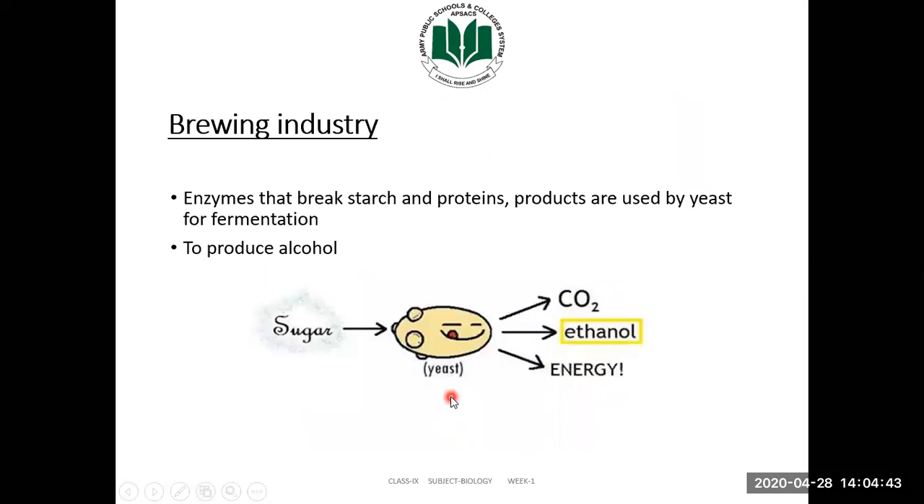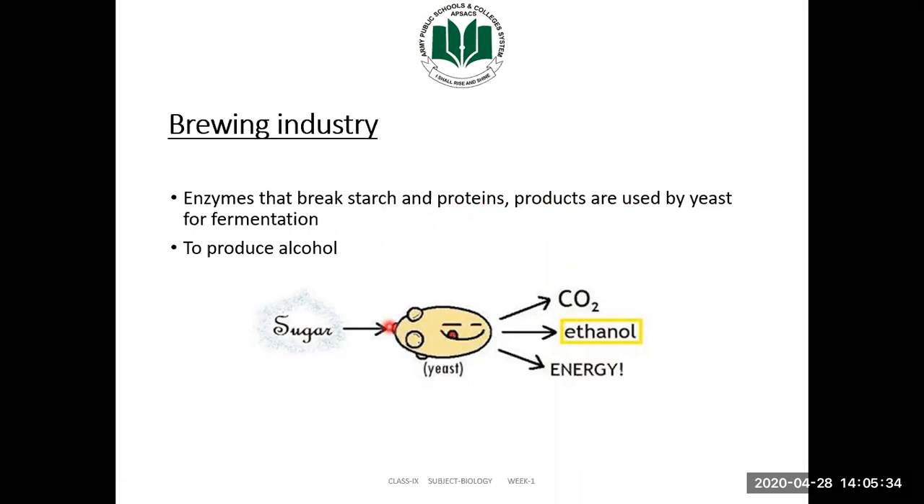Second one is the brewing industry. Enzymes that break up starch, for example amylase, and enzymes that break up proteins, these are proteases, as we already know. These enzymes are used in the brewing industry for producing products, especially alcohol, and these are used by yeast. Yeast is an additional reactant which is used in the production of alcohol.